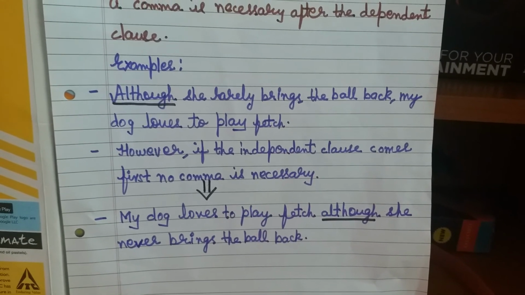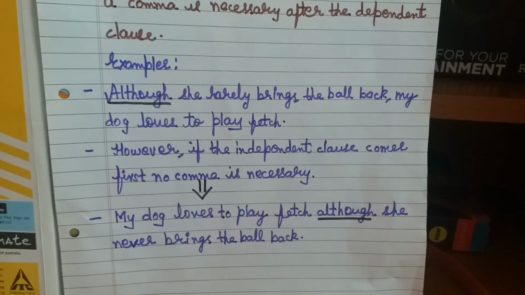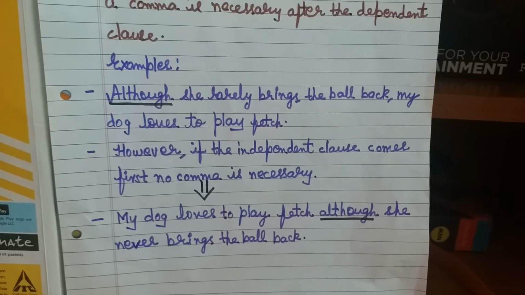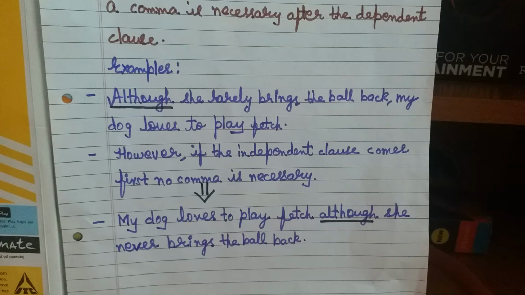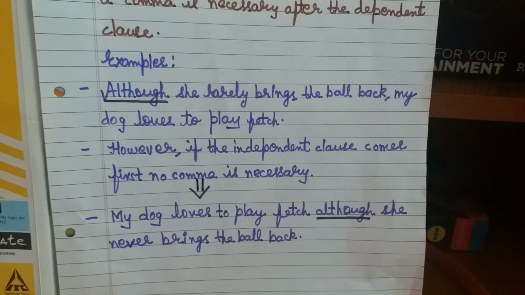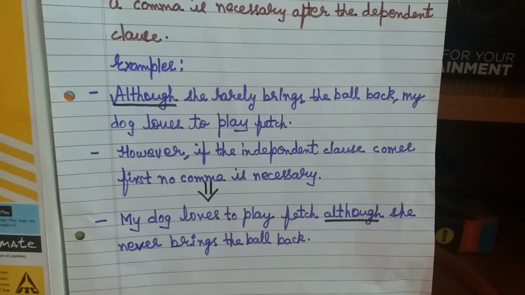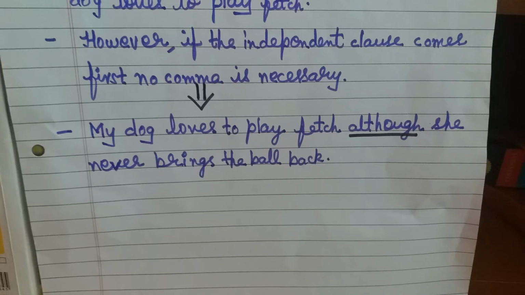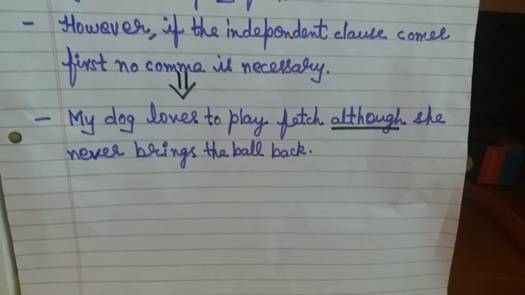If your subordinating clause or subordinator comes first, then in order to join two sentences, because I told you subordinators also act like dependent, they need one more sentence to balance, for that you have to put a comma. But if the independent clause comes first, no need to put a comma. That is why I have written here. Look at the last one, students. My dog loves to play fetch, although, you can see no punctuation here, although she never brings a ball back.